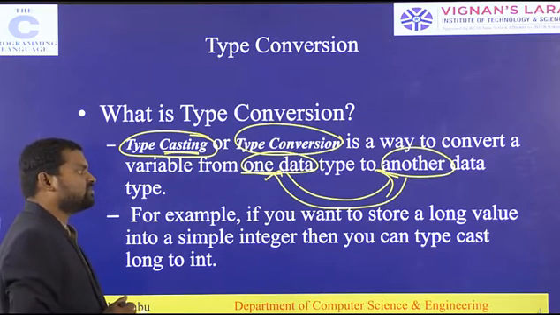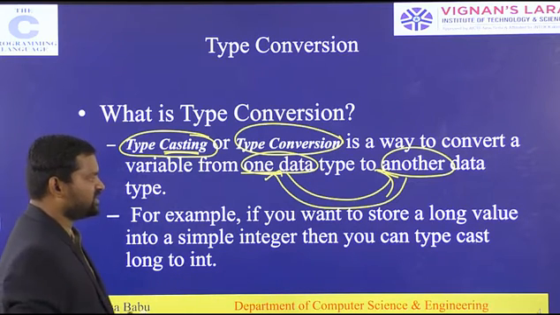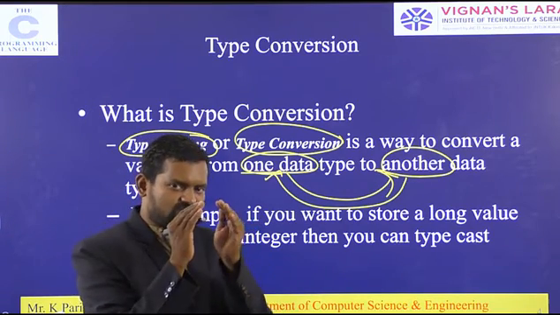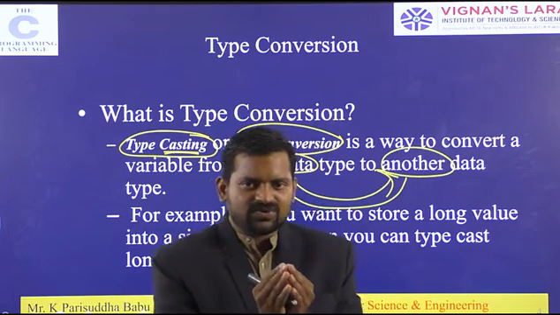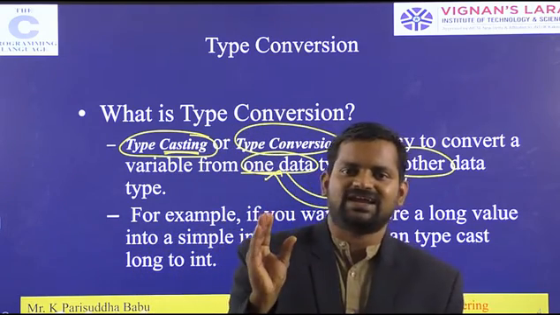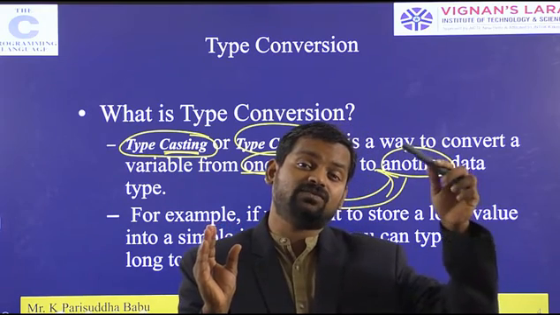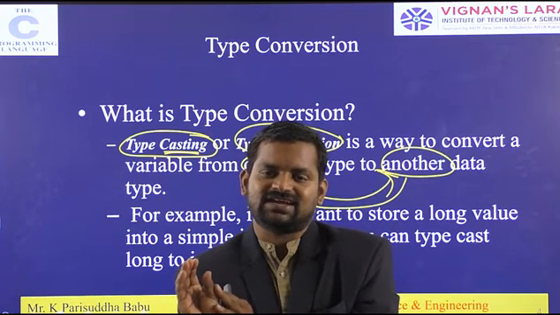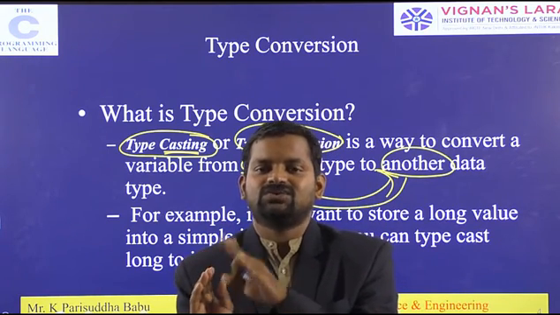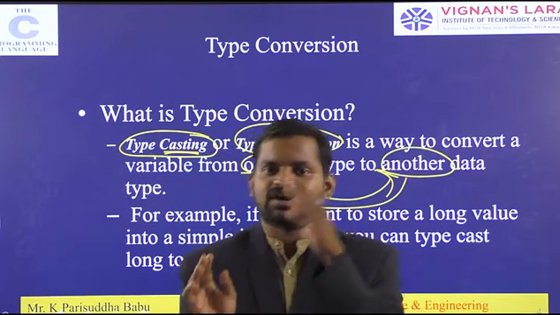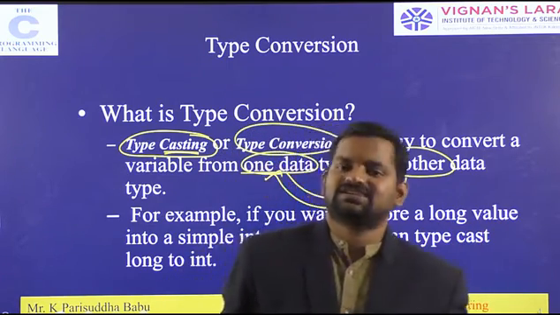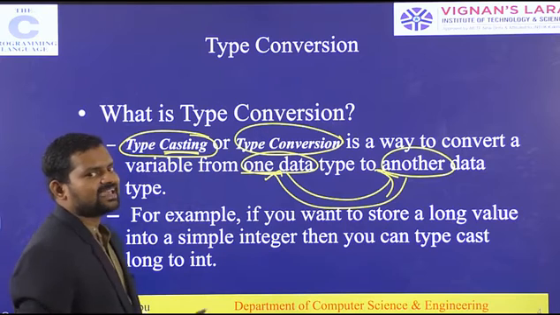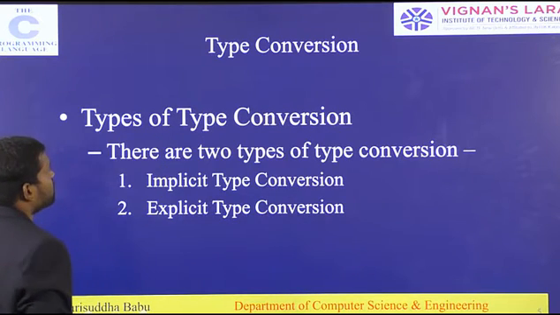For example, if you want to store a long value into a simple integer, then you can typecast the long to integer. Suppose your saved data is small, but at the time of execution of your program, you want to save more data than the smaller assigned data. At that time, you change the smaller data type to a larger data type. So we have the type conversion or the typecasting.